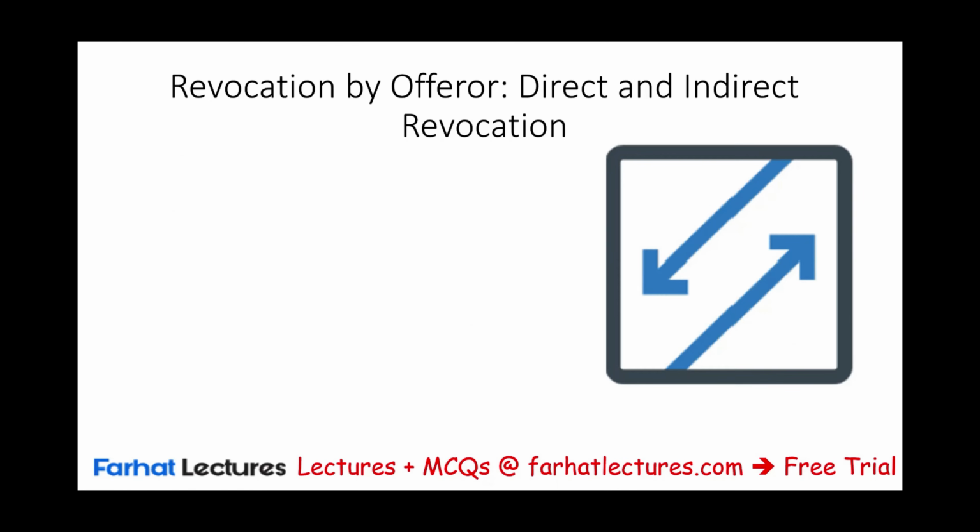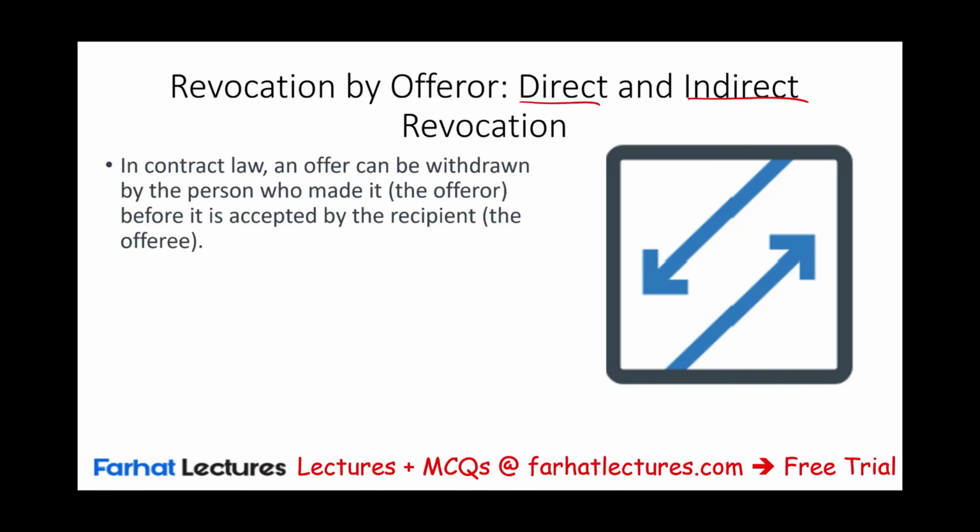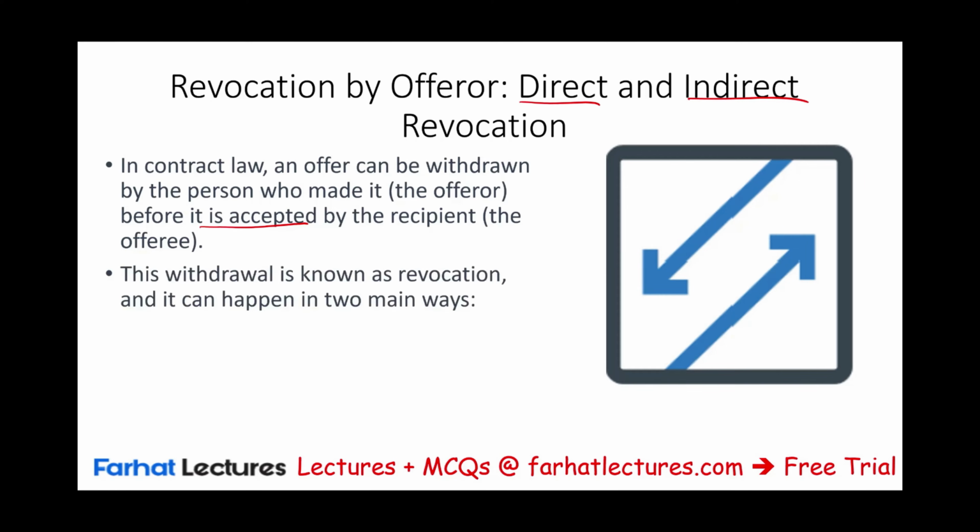Revocation, or by the offeror, basically the person making the offer can say, I'm no longer interested in making this offer. Can be made directly or indirectly. So the offer can be withdrawn by the person who made it before it's accepted by the recipient. This withdrawal, known as revocation, that's the technical word, can happen either as direct revocation or indirect revocation.